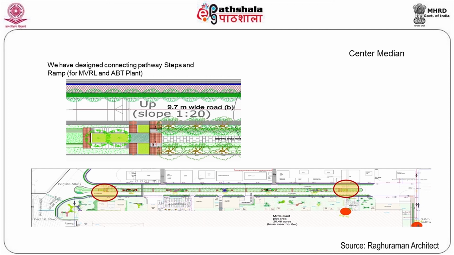These are all dictated by the site condition. It is not that we created them, but these level differences were there in the site itself. So we have adapted to the site condition, whatever design we have done in this particular project.